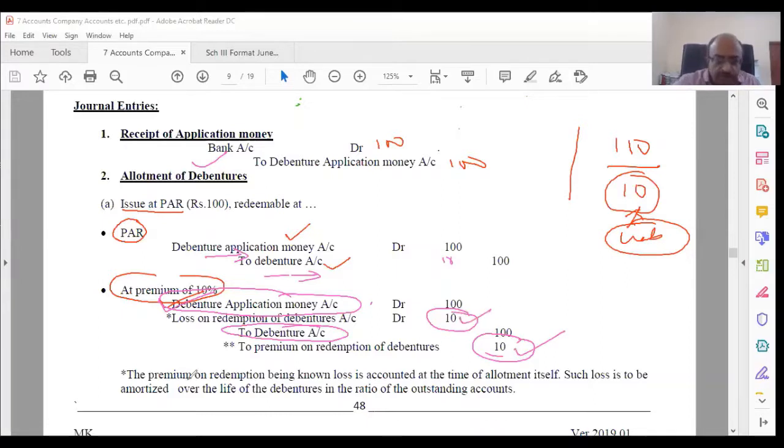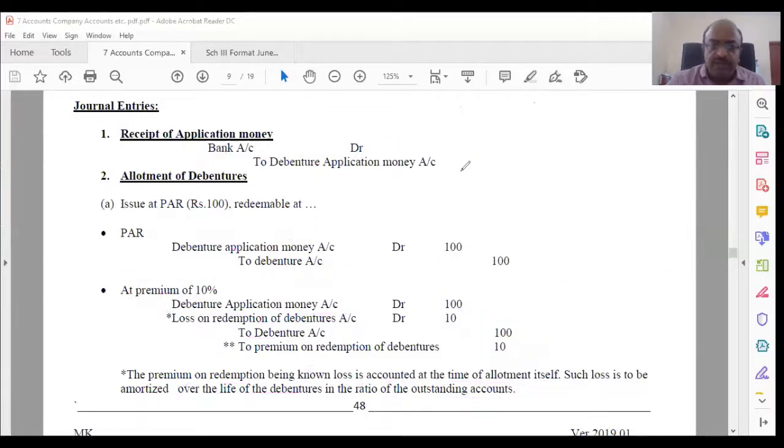Therefore, the premium on redemption, that is this one, is a known loss, and accounted at the time of allotment itself. Such loss is to be amortized over the period of debentures in the ratio of the outstanding. So this is a liability and this is a loss. And this will be divided over the period of debenture. Debenture may be for 10 years, 15 years, whatever. So accordingly, you write off this loss. So again, I'm repeating it, I'm clearing everything.